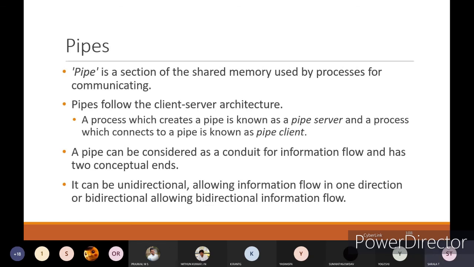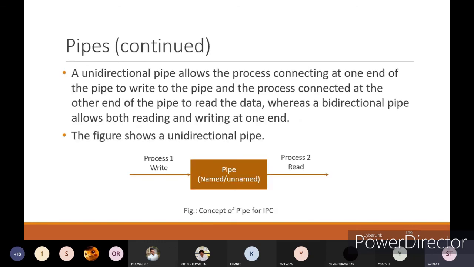A pipe can be considered as a conduit for information flow and has two conceptual ends. It can be unidirectional, allowing information flow in one direction, or bidirectional, allowing information flow in both directions. In a unidirectional pipe, the process connecting at one end writes to the pipe, and the process connected to the other end only reads. It won't write any information to that pipe. Whereas a bidirectional pipe allows both reading and writing from both ends.